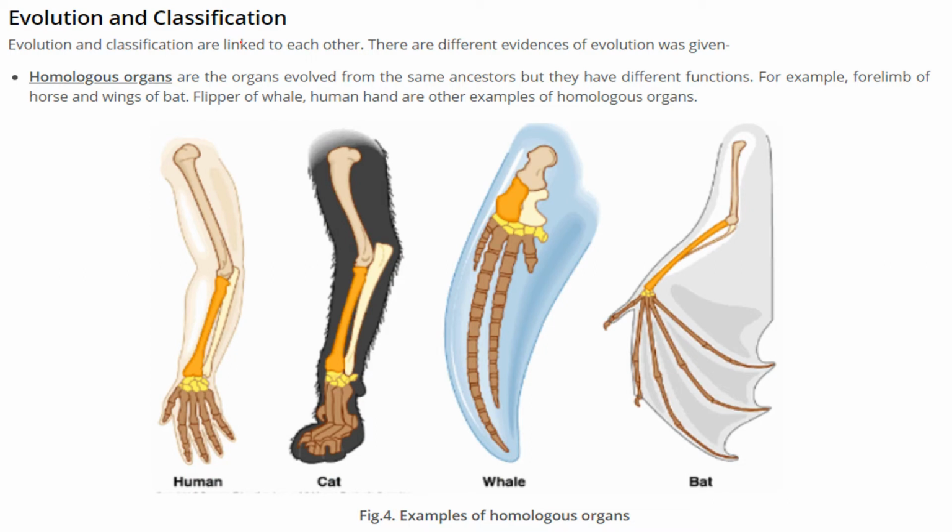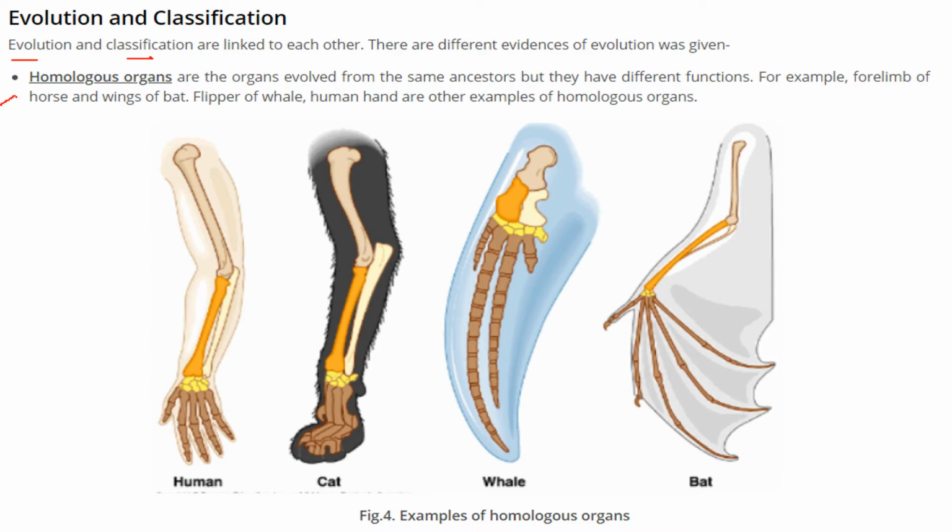Evolution and classification are very much linked to each other. Evolution means the development of different species from previous species, and classification is the dividing or categorization of these species. So there are different evidences of evolution.